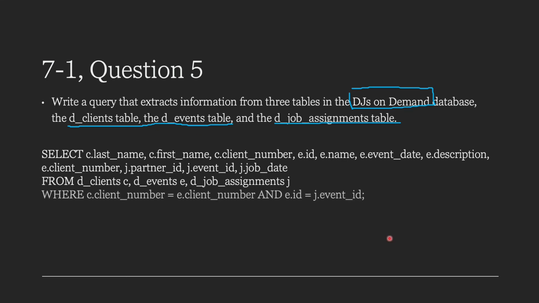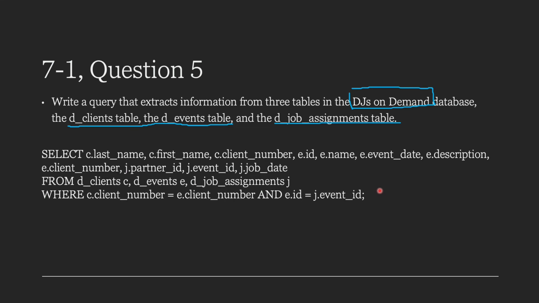And then we'll have a where statement. And the where statement, again, is so that we can make sure that the information in the row is what matches along in all of the tables. So what we're using is the client number from the dClients table, and we need it to be equal to the client number listed in the dEvents table. But since we have 3 tables, we also want the ID in the events table to be equal to the event ID in the job assignments table.